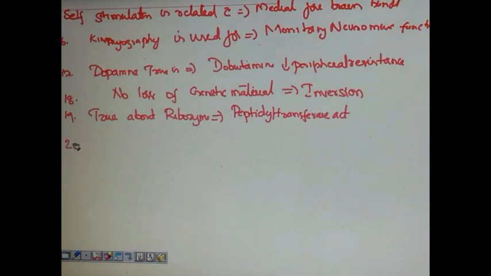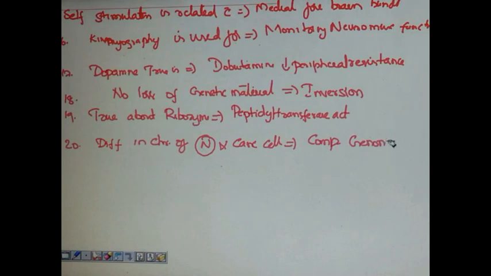Next question is test to differentiate in chromosome of normal and cancer cells. The answer is comparative genomic hybridization.